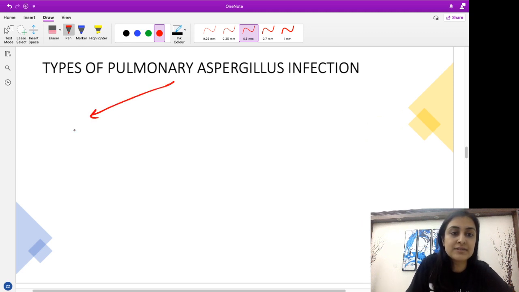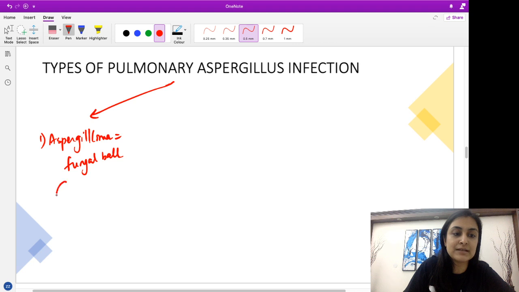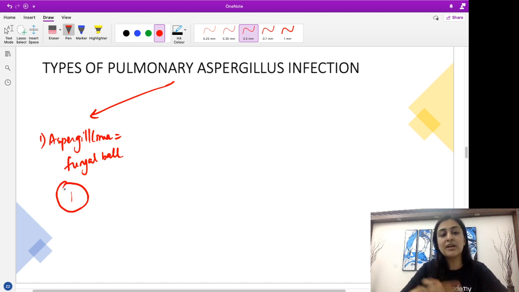So the first type will be aspergilloma. Okay, aspergilloma, which is also called fungal ball. What aspergilloma is basically a secondary colonization. It is not an invasive infection, it is a saprophytic infection or a colonization of a lung which has these pre-existing cavities. Now, what are the settings in which the lung has cavitation?